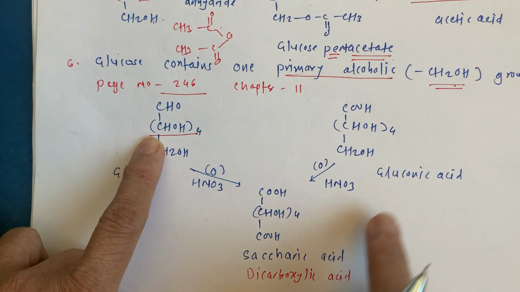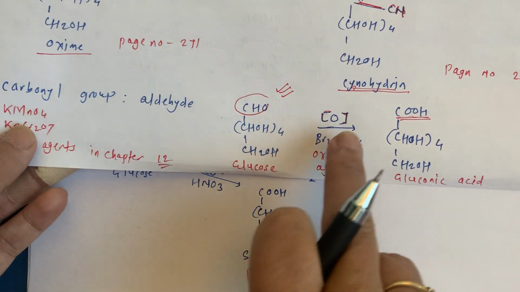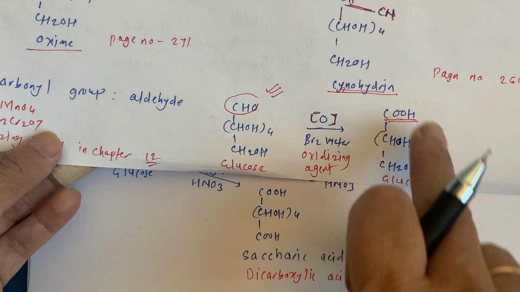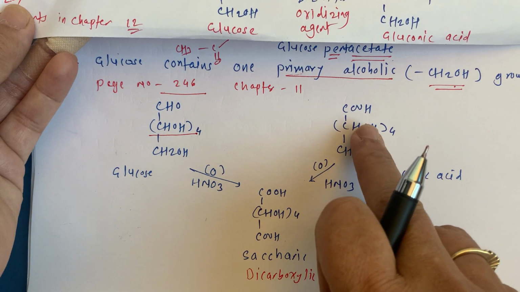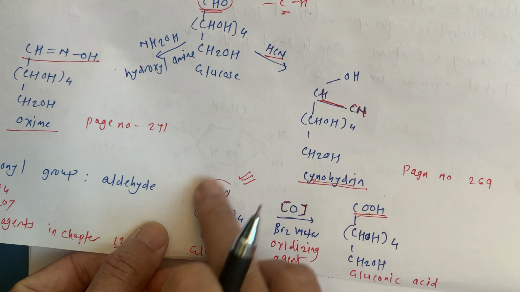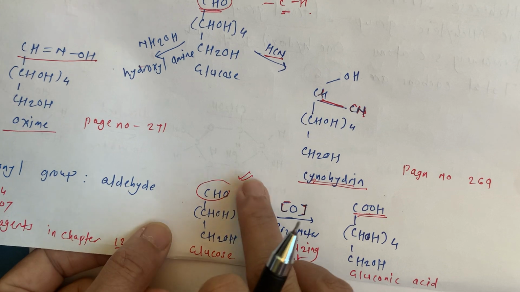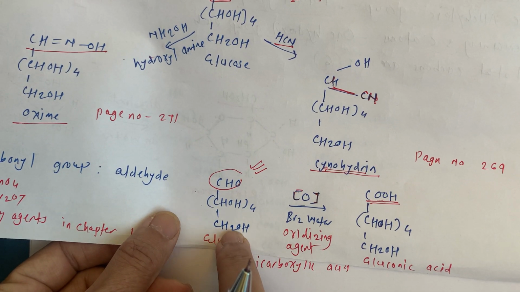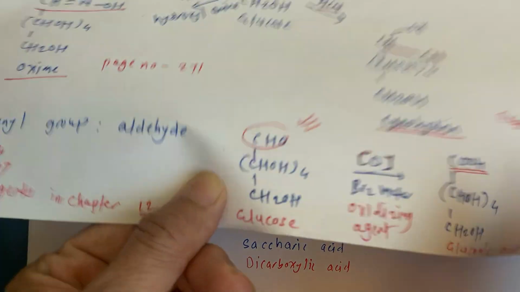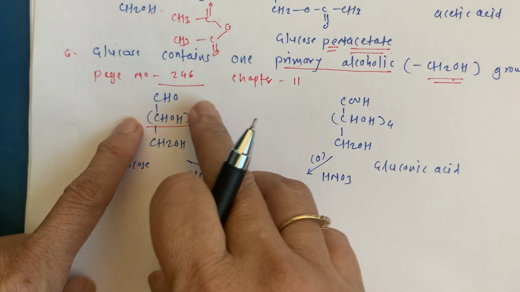This is our glucose, and this is our gluconic acid which we prepared in the previous reaction to give the proof for the carbonyl group. By the oxidation we get this gluconic acid. Here it is COOH, so we are taking that product here, because the CHO is already consumed over here. Now we do not have a test for CHO. We must have a test for this primary alcohol, and that is why we use this product also. So here it is that product, COOH, CHOH4, CH2OH, gluconic acid, and here it is our glucose.